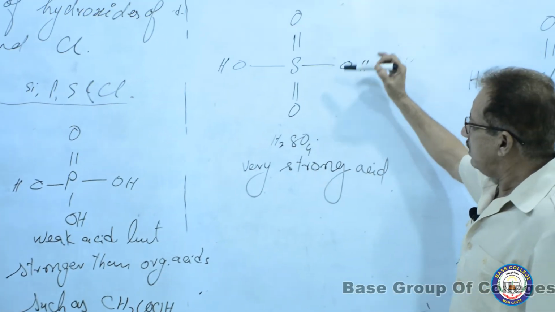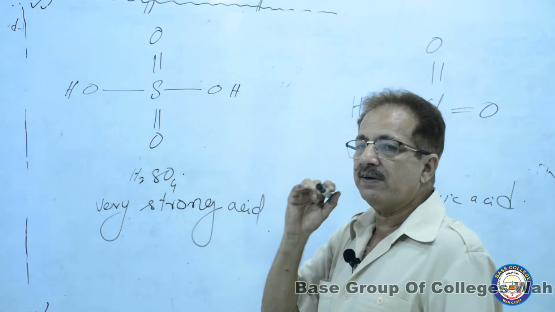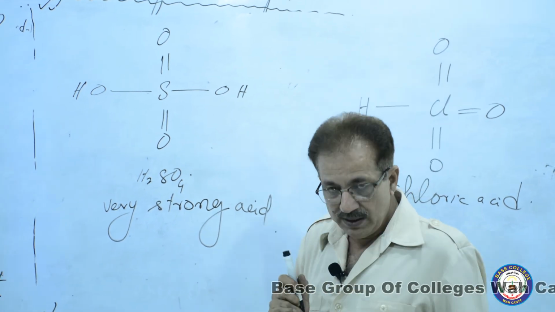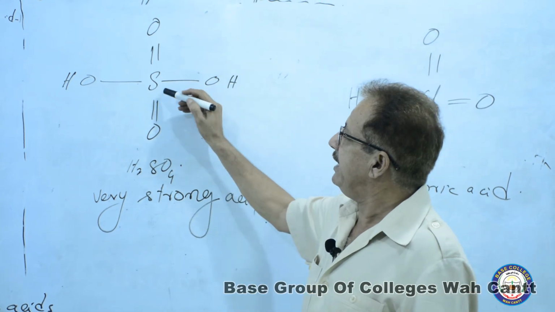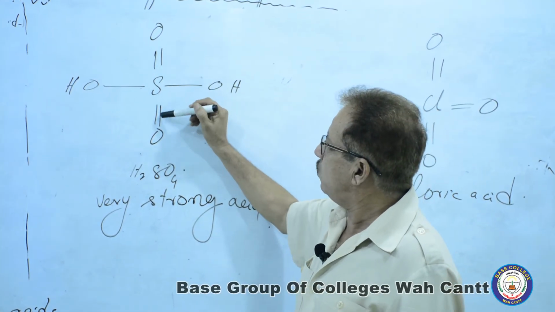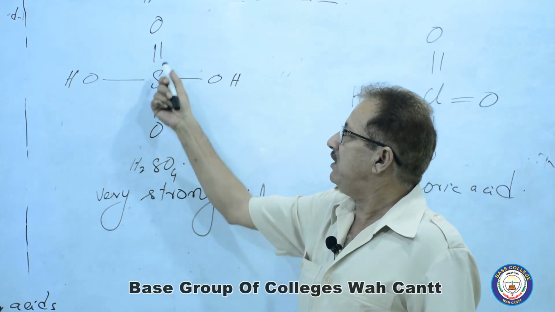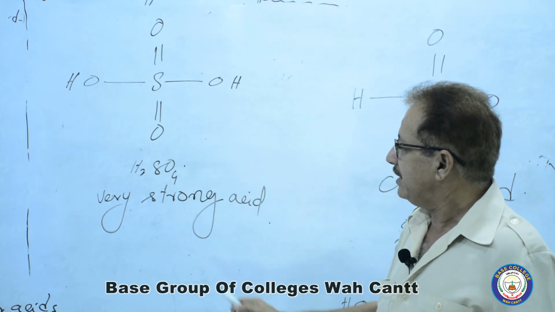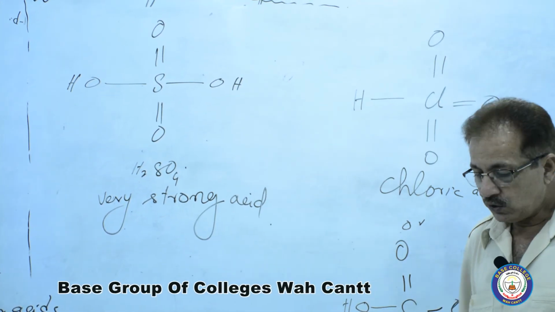The next one, sulfuric acid, H2SO4, sulfur. It belongs to the chalcogens, your oxygen family. It has 6 valence electrons, 2 double bonds with oxygen and 2 bonds with OH. So 2 OH are surrounding the sulfur along with 2 oxygen. That is H2SO4 and a very strong acid.